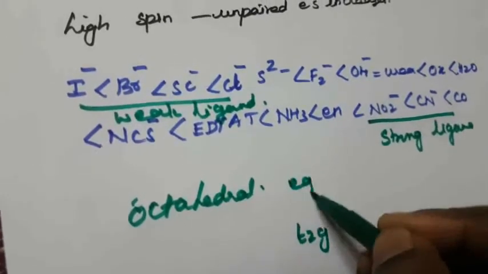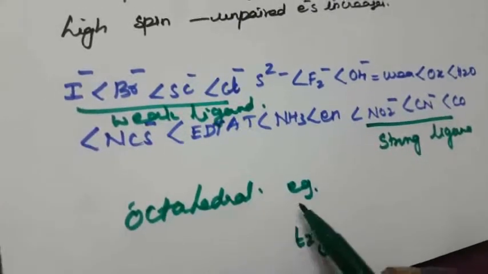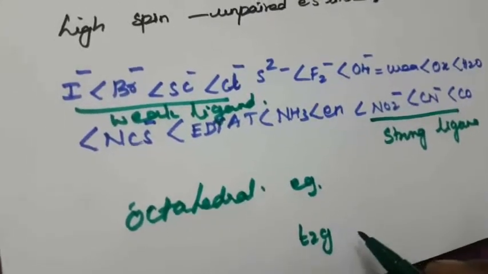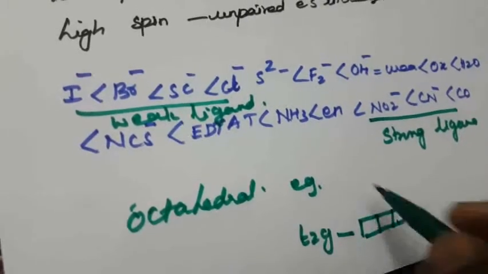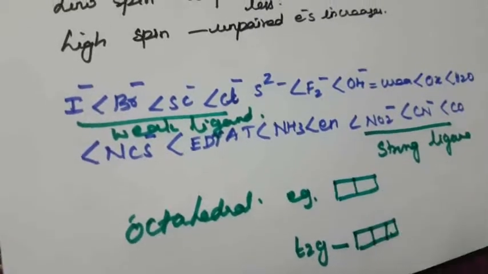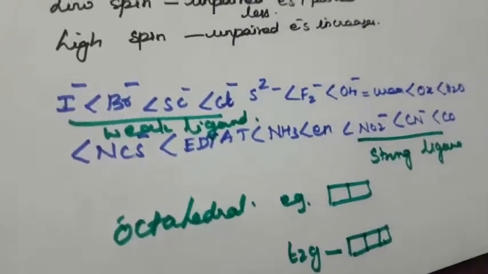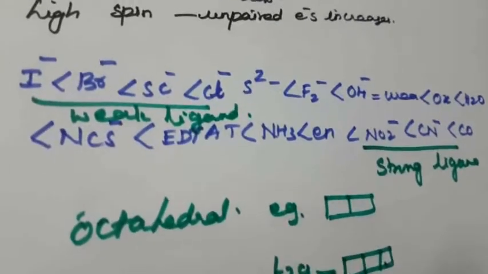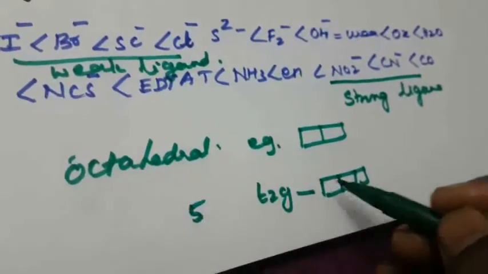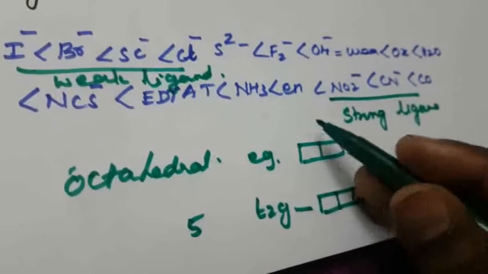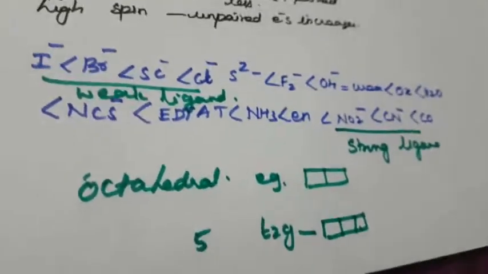and Eg, right? The octahedral orbitals will split into T2g and Eg. In T2g, how many boxes are there? There are 3 boxes. Here Eg has 2 boxes. But in strong field splitting, with the strong field, the electrons will go up, so it is filled directly. How that is assumed, they explain three assumptions.